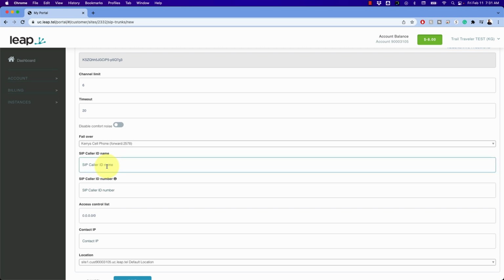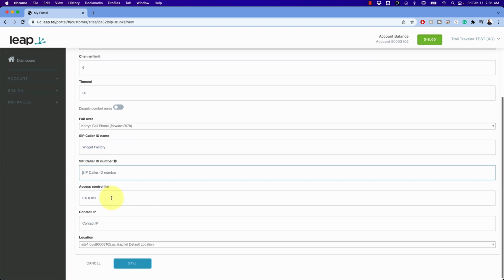Okay, our caller ID name, we'll call this Widget Factory, and we don't need the caller ID number. The access control list. Now, this is the IP address that your phone system is coming from, so that we can control who has access to this SIP trunk. I'm just going to leave it at the default for now, but this will not allow anybody to access it. So if you don't know your public IP address, then you need to talk to your network people, your computer guy, and get that so it can be set up properly.